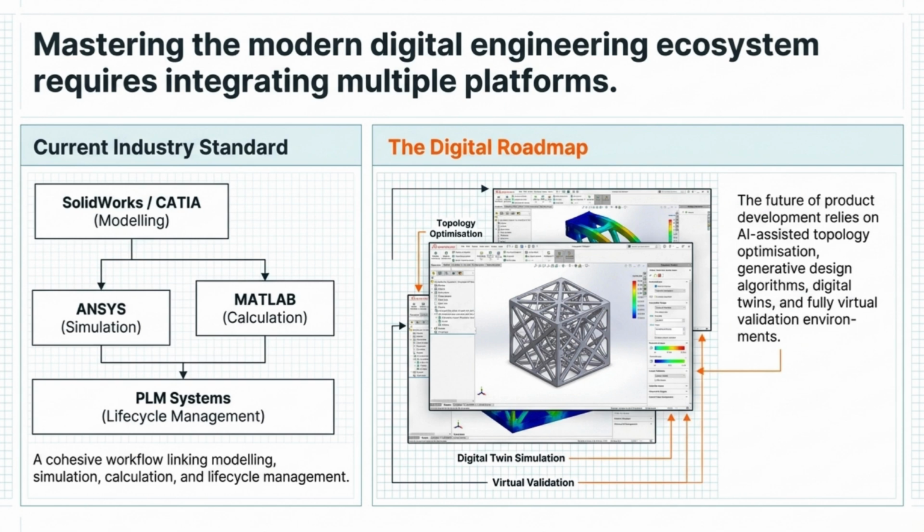Then we have testing and validation. Physical prototypes generate data that verify whether simulations accurately predict real-world performance. Notice the connection to data analytics and telemetry. Modern race vehicles generate enormous amounts of information. Engineers analyze this data to identify performance opportunities, detect failures, and improve future designs.